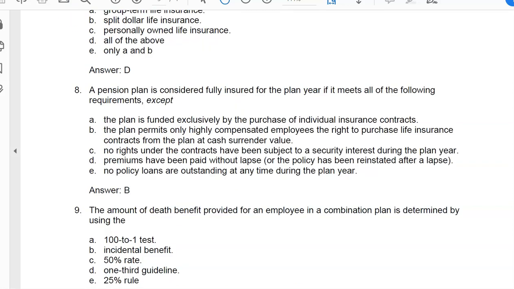9, the amount of death benefit provided for an employee in a combination plan is determined by using the defined benefit plan. It's the 100-to-1 test.